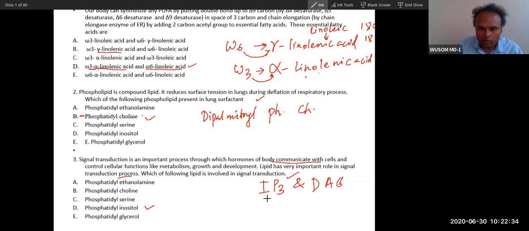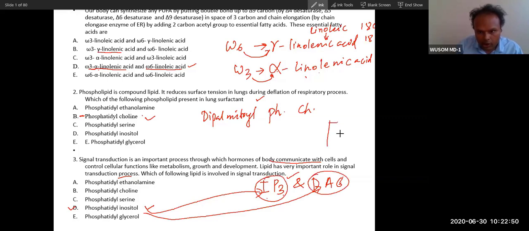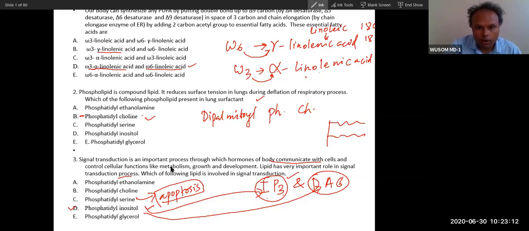I for inositol, P3 for triphosphate. So this inositol triphosphate will give this, and this gives both. It will break, and this will result in IP3, and a part of this, diacylglycerol, will result in DAG. This is DAG. So IP3 and DAG result from phosphatidyl inositol. So this is part of the second messenger. Phosphatidylserine is associated with apoptosis. Serine is associated with apoptosis. Remember this, these are important functions.